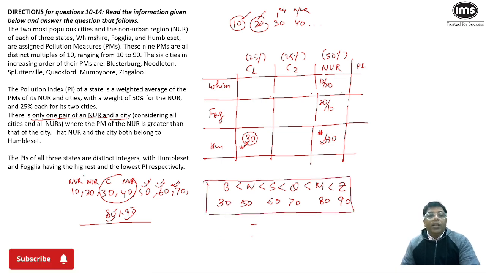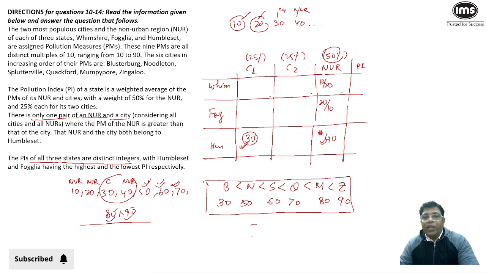Now another thing that you should know is the PIs of all the 3 states are distinct integers. So when you calculate this weighted average, then this has to be a distinct integer. It means if you want to calculate a value of 50%, 50% will be half of any value, but 25% means 1 by 4. So C1 and C2, if you add them together, should be divisible by 4. That is what we have to understand.